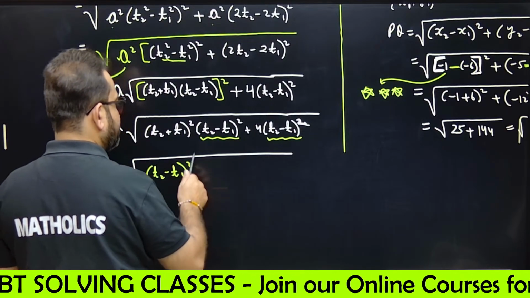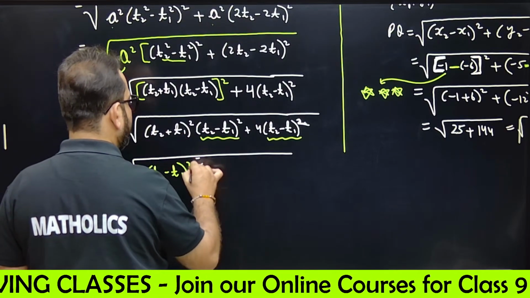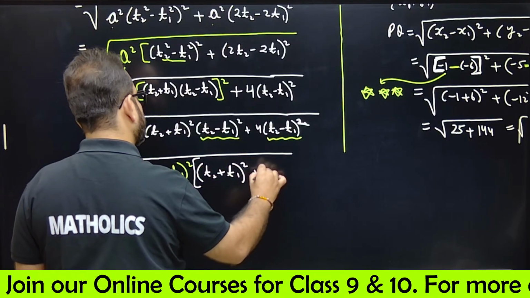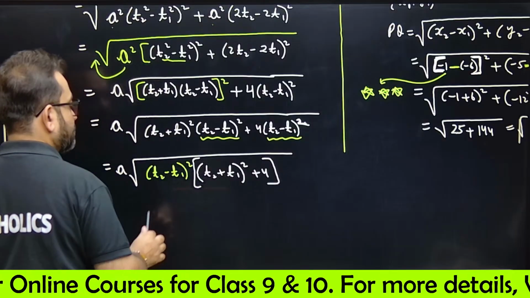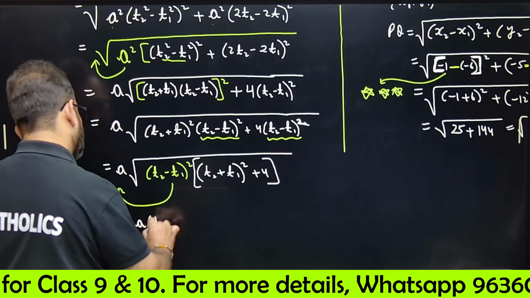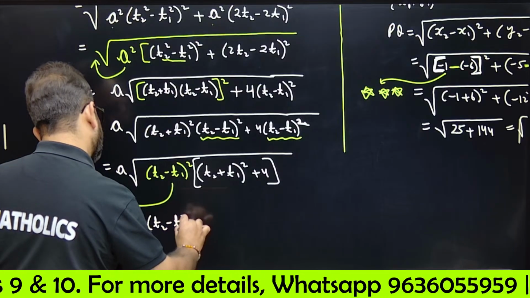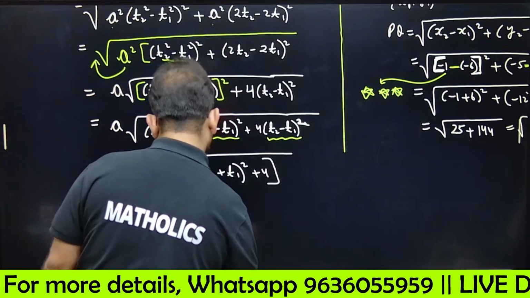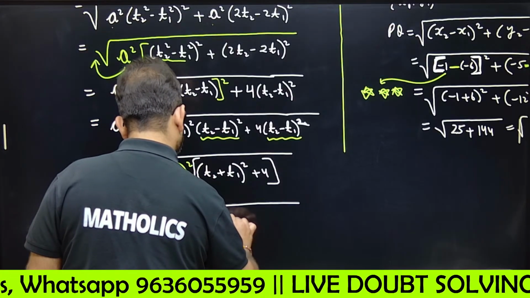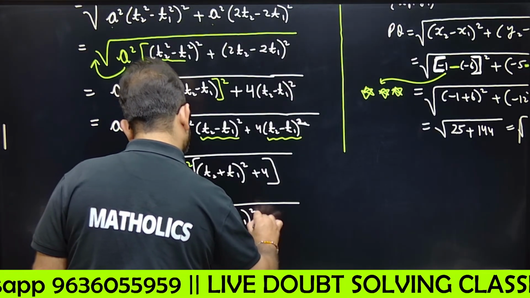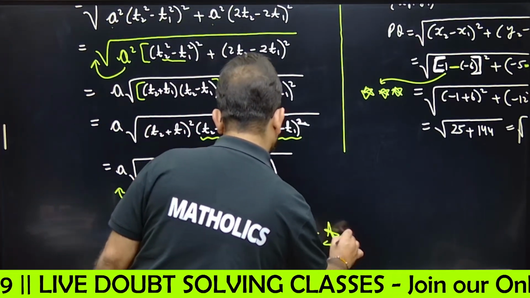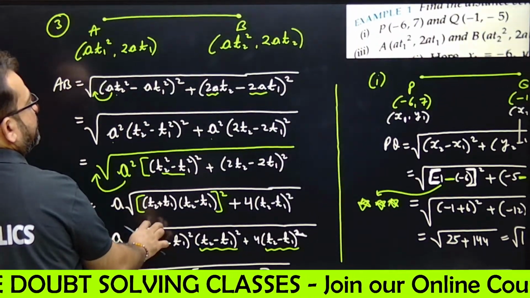And inside the bracket, what will be left? Tell me. T2 plus T1 whole square plus 4. So now if you take this whole square outside, it will be A into T2 minus T1 and inside the under root, what will be left? T2 plus T1 whole square plus 4. But that's it. This is the answer. Copy it.